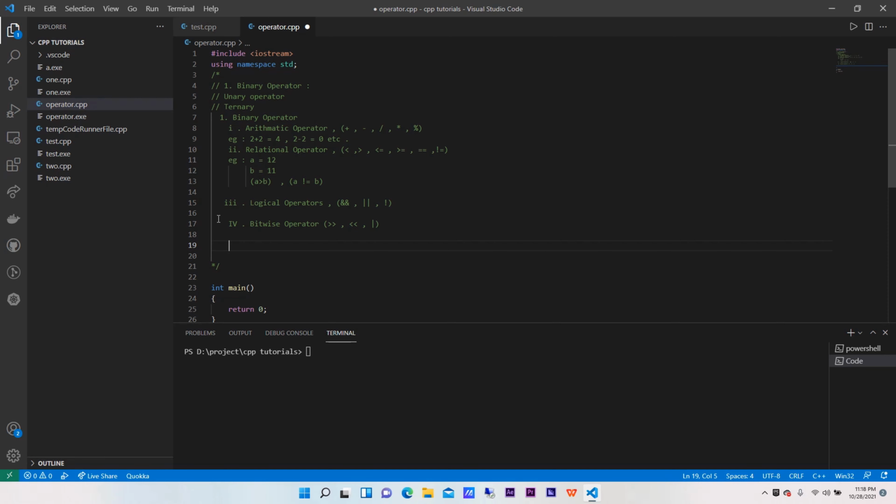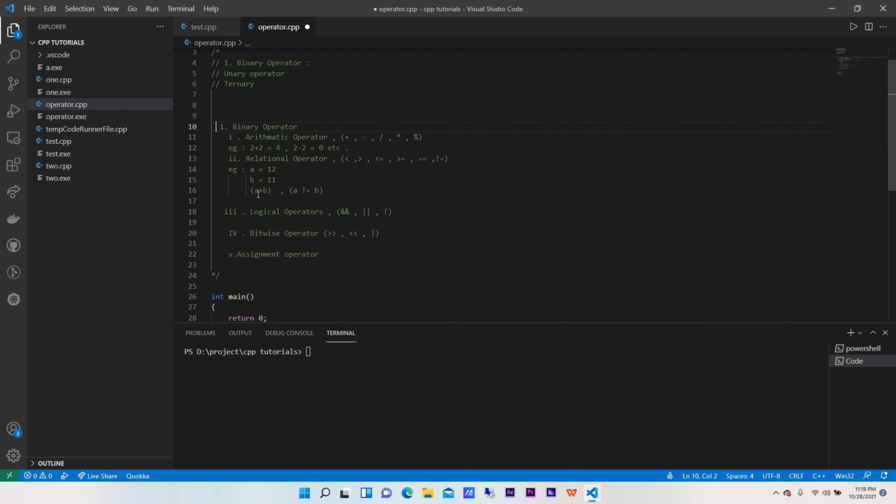Now let's come to the assignment operators, the fifth type of operator. Okay, now the different types of assignment operator. By the term assignment, we mean that we are assigning a value to a variable. Basically variables are those where we can store data. So the first thing which obviously will come while assigning is equal. Okay, so this is the assignment operator.